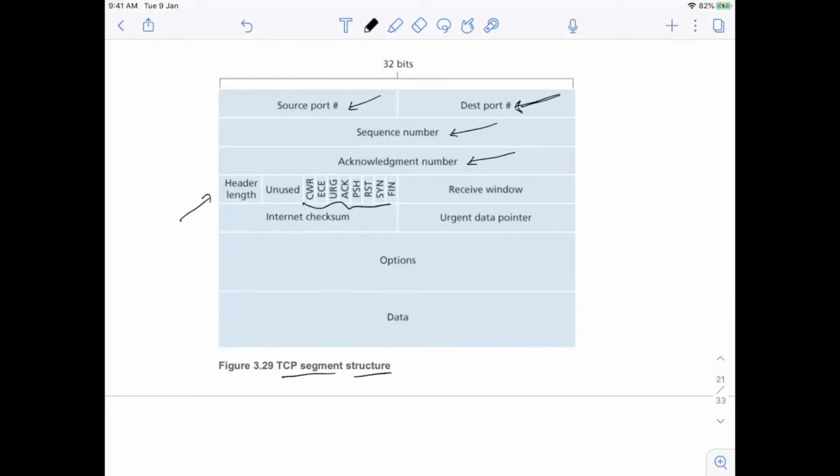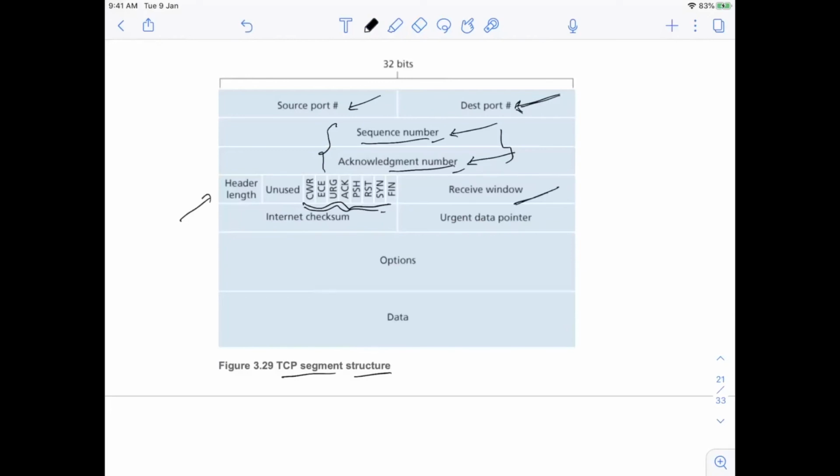As I have told you before, TCP is a reliable protocol. In order to achieve that reliability, TCP will take help of these headers, like sequence number, acknowledgement number, all of these flags, and receive window. It will take help of these headers to make the reliability possible. UDP does not have to take care of reliability, so all of these are not needed in UDP. We will discuss what sequence number is, what acknowledgement number is, and what some of the important flags are later on.